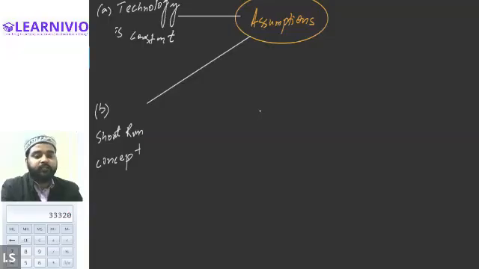Yes, sir. So does that mean in the long run the machines would be variable factors? Yeah, every factor is a variable factor in the long run.